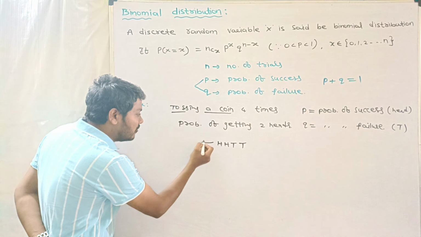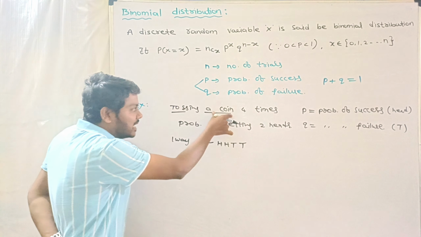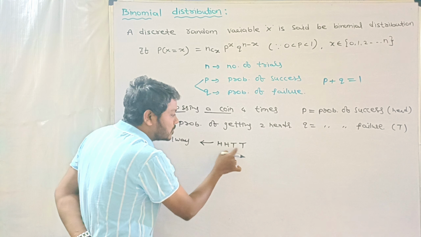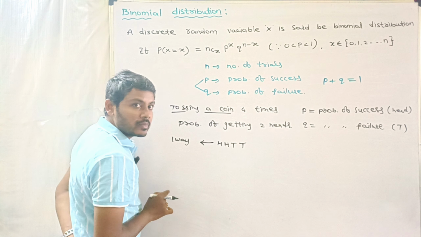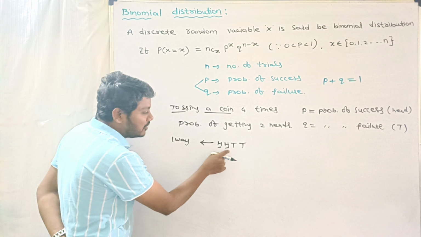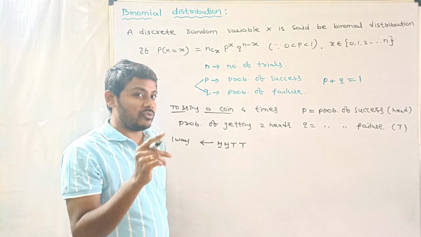This is one way. The coin is tossed 4 times, and we want the probability of getting 2 heads. Out of 4 tosses, the first 2 are heads. This is one of the ways.